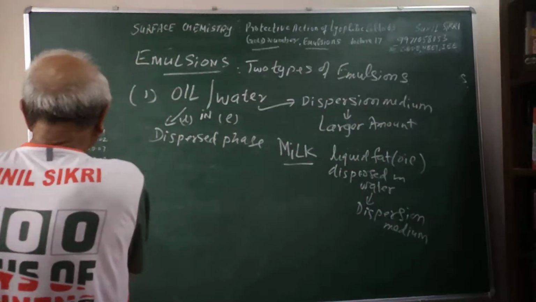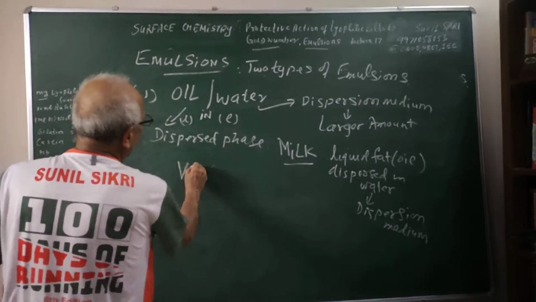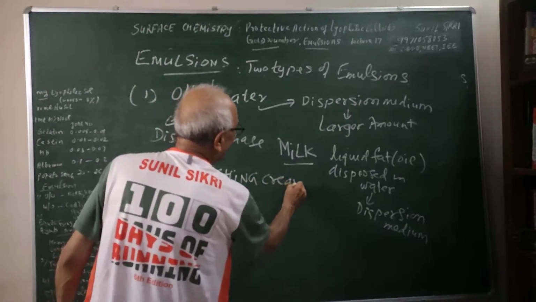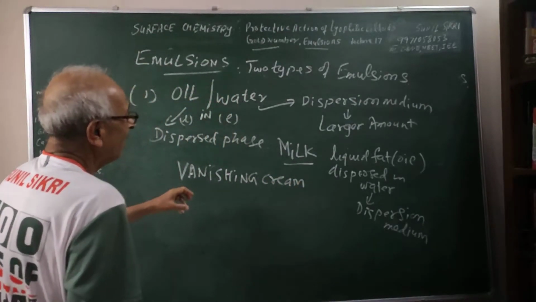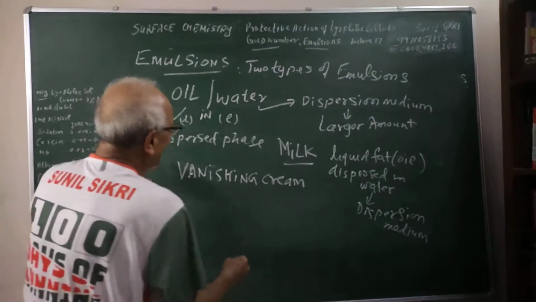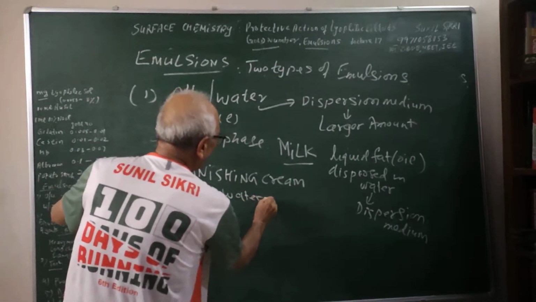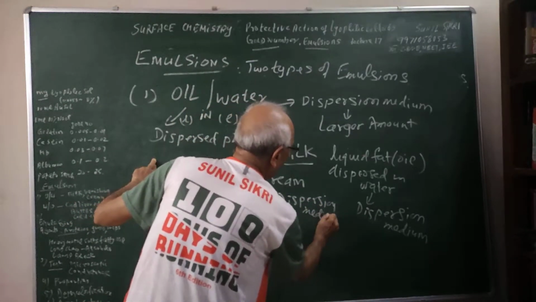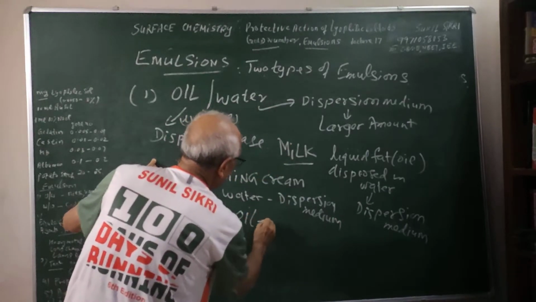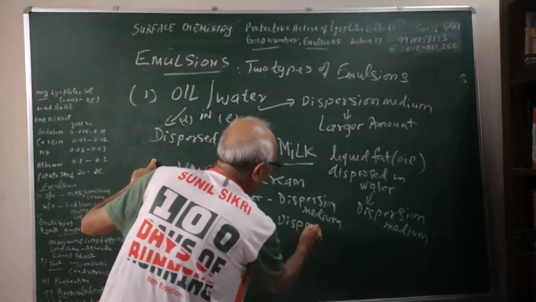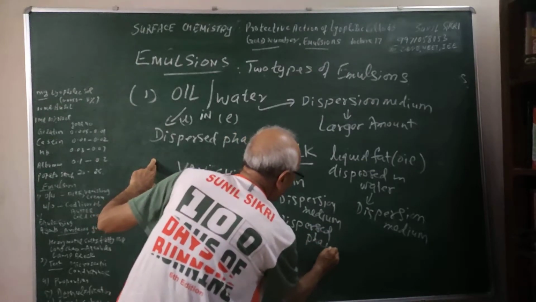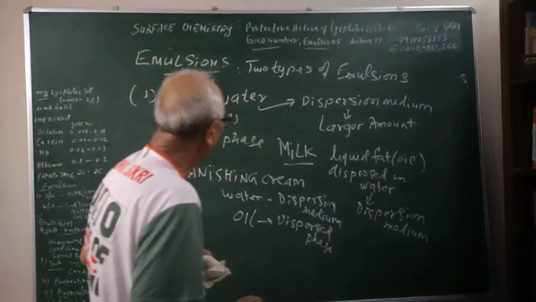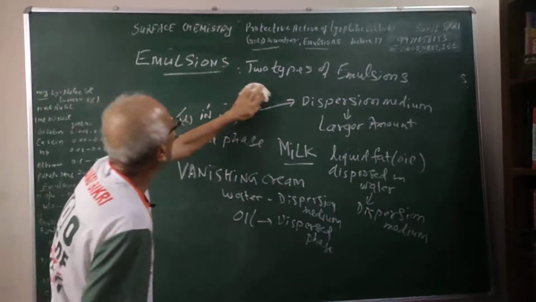Then similarly you will find vanishing cream, students. Here also you have water as a medium, dispersion medium, and oil is my dispersed phase. So this is the first type I am talking about, students. Let me come to the second. You have noted this down, oil in water.